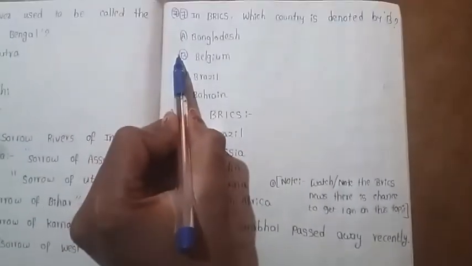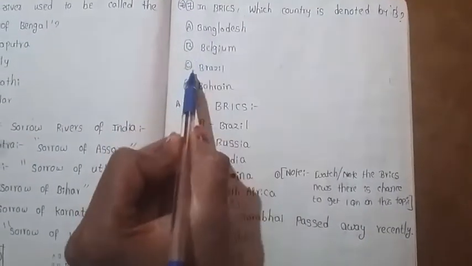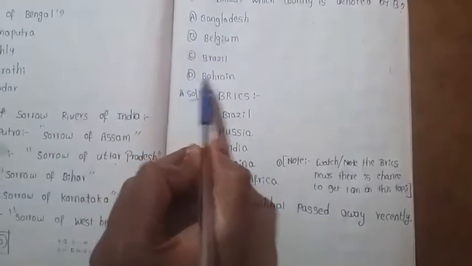See the seventh one. In BRICS, which country is denoted by B? Option A, Bangladesh. Option B, Belgium. Option C, Brazil. Option D, Bahrain.